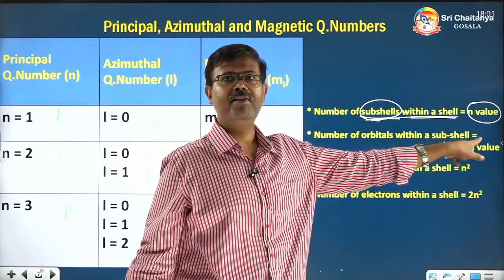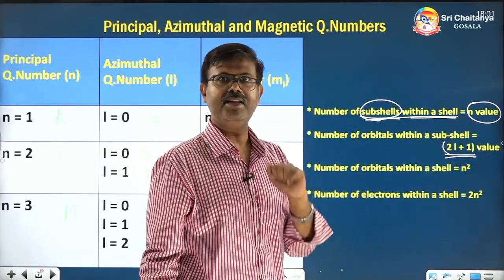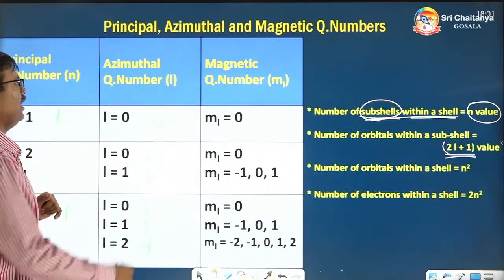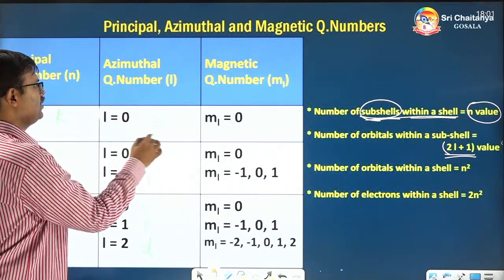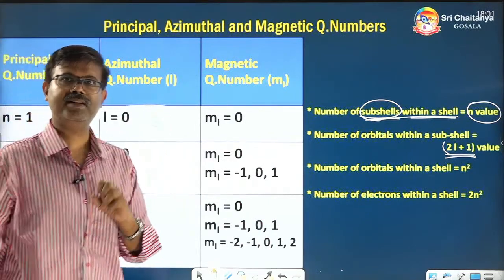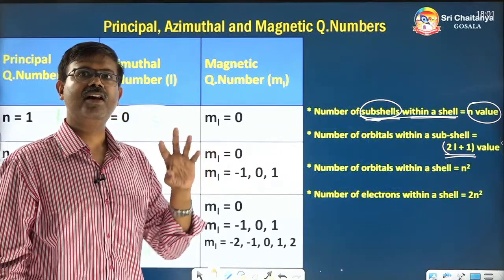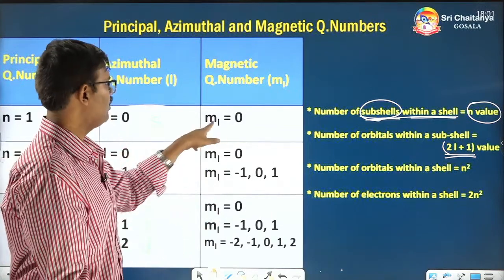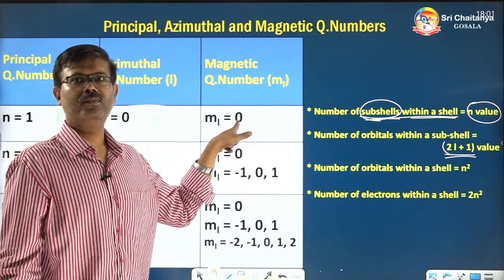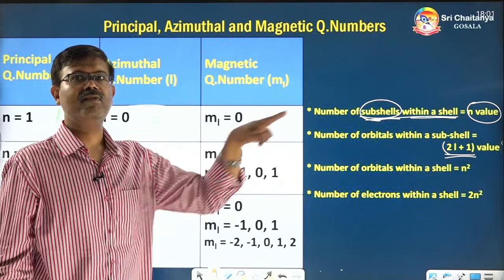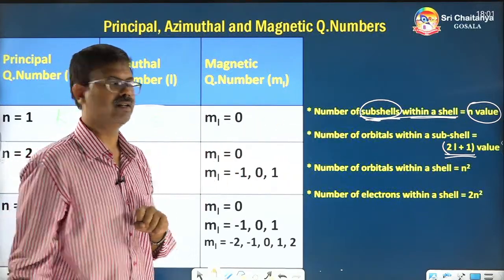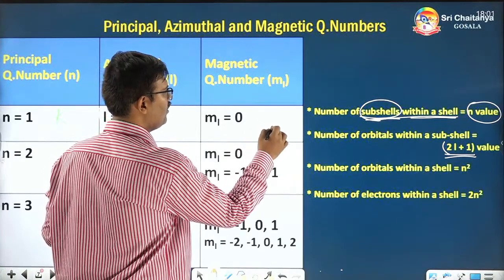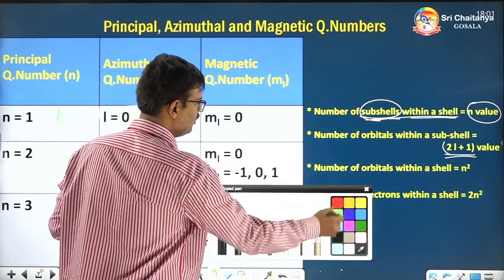2 into L value plus 1. Let's check this out. Suppose you take a subshell, the s subshell, L is equal to 0. In that subshell, how many orbitals are present? Let's count. Only 1 orbital is present. Let's see whether that formula holds good here. So what is the formula? 2L plus 1.